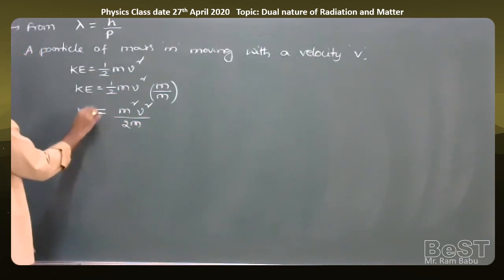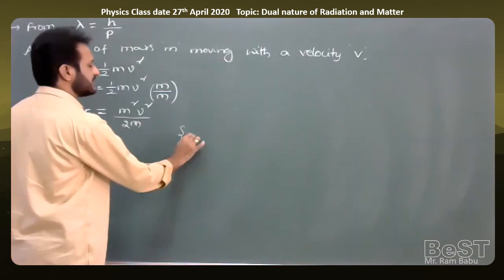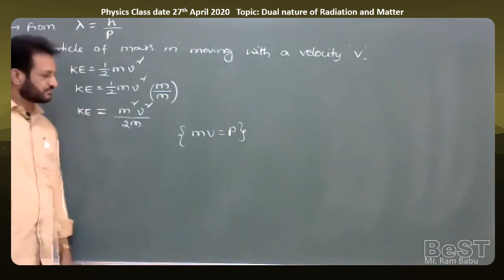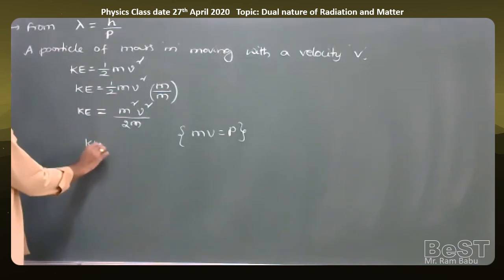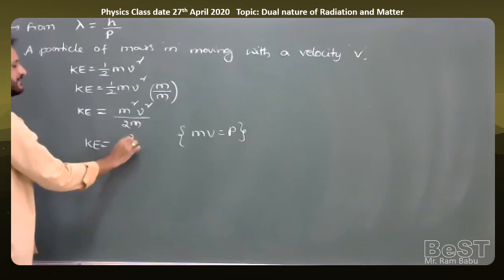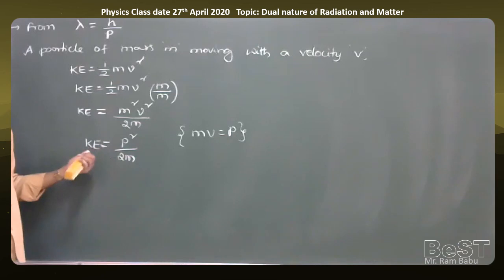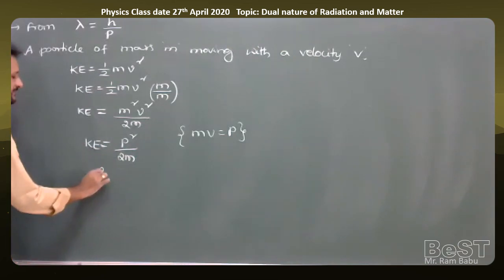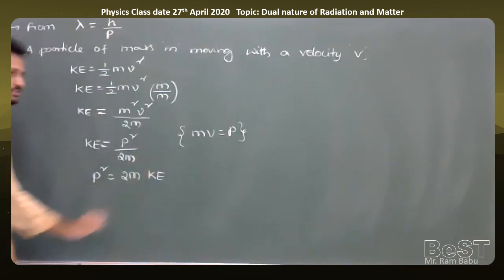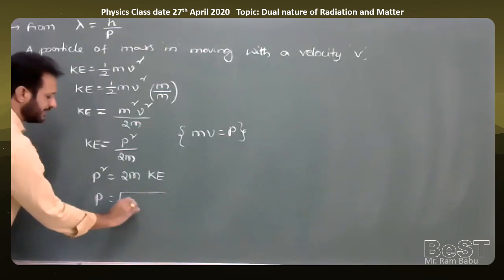K is equal to m square v square by 2m. But we know the product of mass and velocity of a particle is equal to momentum p. Therefore, I'll write mv is equal to p. Then K is equal to p square by 2m. Then take this 2m to the left side. That implies p square is equal to 2m into KE. And remove this square. Then momentum p is equal to root of 2m into KE.